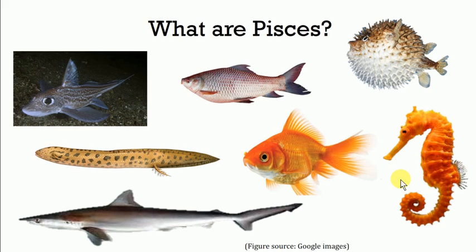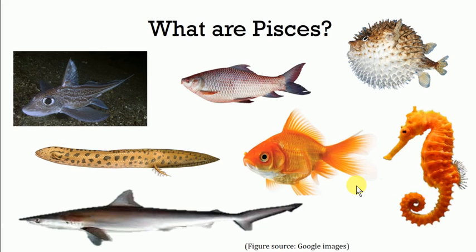They are provided with fins for swimming and gills for respiration, which are the typical characteristic features of the Pisces, so called the fishes. These organisms are found in the aquatic environment, ranging from seas, oceans, rivers, lakes, dams, or almost every place where there is water. We have already learned that in the previous lecture.